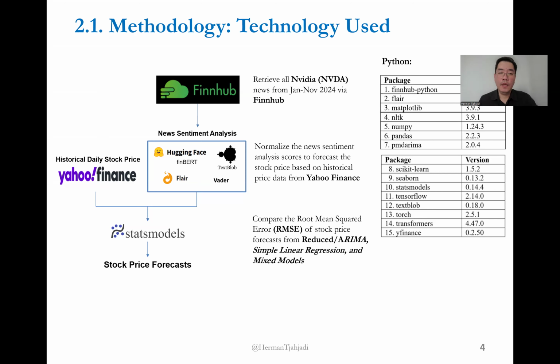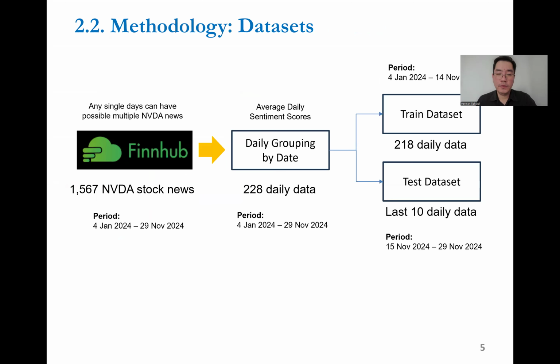From Finnhub, I'll be able to retrieve around 1600 NVDA stock news from January until November 2024. By grouping the stock news daily and calculating the average daily sentiment scores, I will eventually get around 228 daily data points. And then I'll split this data into a training data set and a test data set. For the test data set, I will only use the last 10 daily data points.